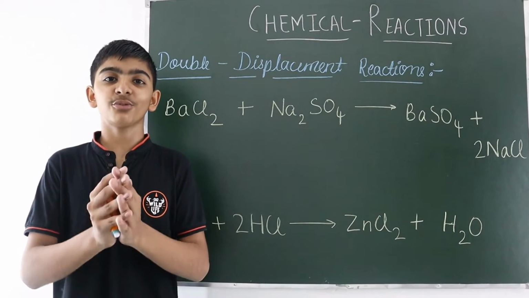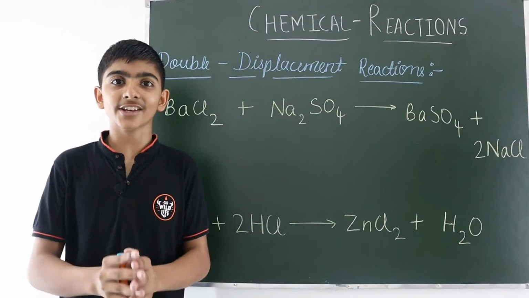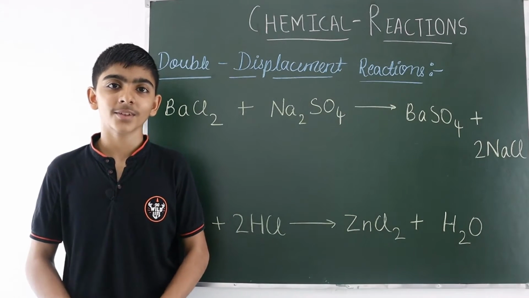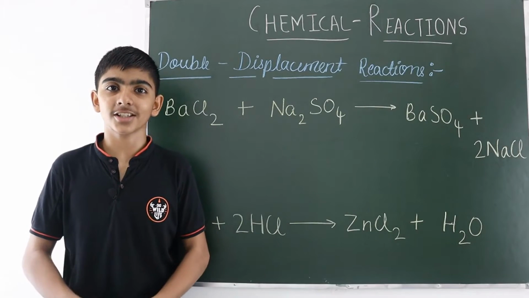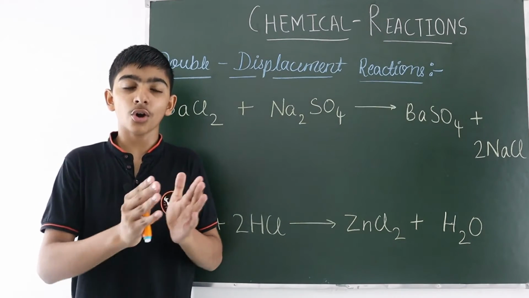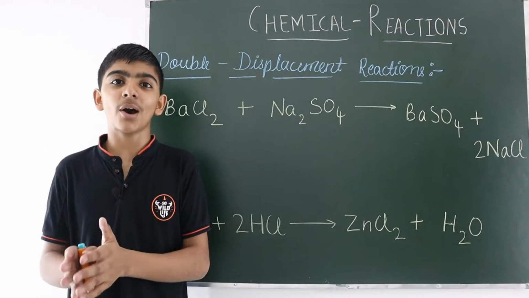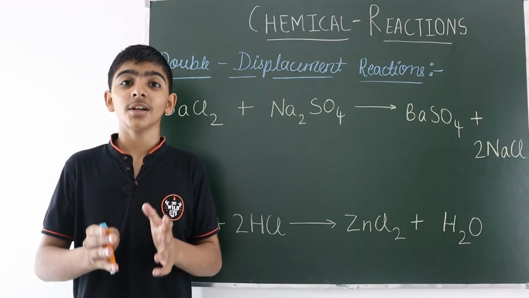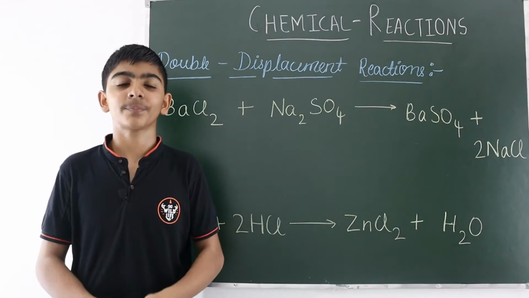Now let's move to the next chemical reaction. So friends, the fourth type of chemical reaction is the double displacement reaction. Double displacement reaction is a type of chemical reaction in which the constituents of the compound mutually change their radicals to form two different compounds.